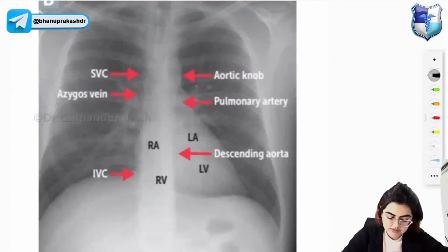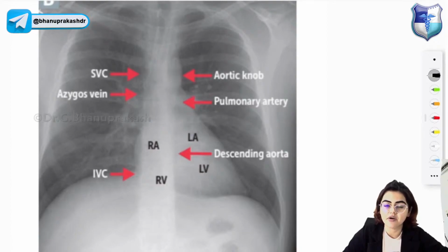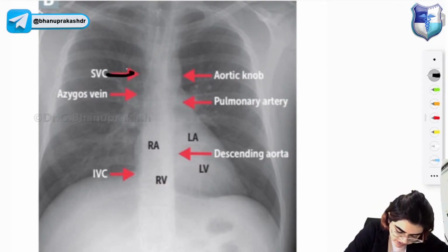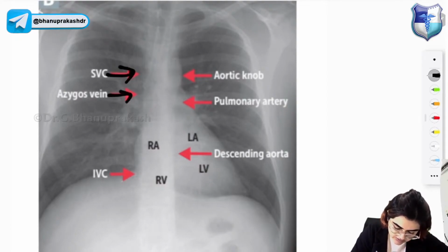So this is the normal chest X-ray, and it is showing you the heart anatomy, right? Look at this. This part is the SVC. This is the azygous vein here. Then here you have the IVC.